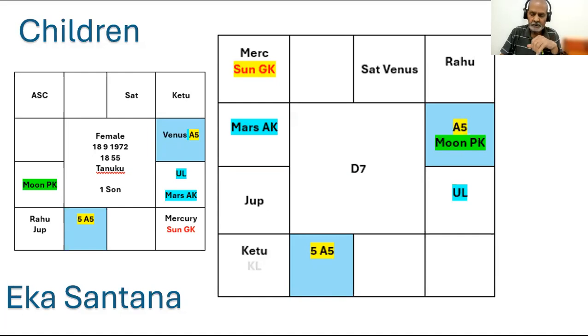So Mercury is aspecting A3. So A3, Lord of A3, BK are connected either to A10 or A5 or 5th from A5. So please verify this once again. They are all connected to Atmakaraka. And you see where Venus is. Thank you.